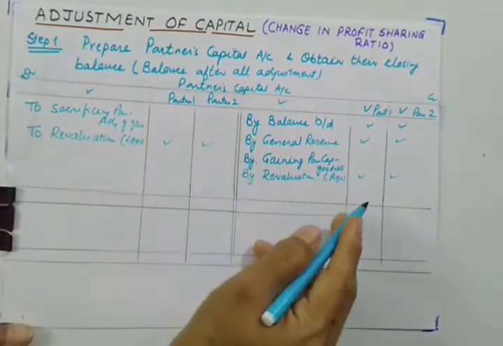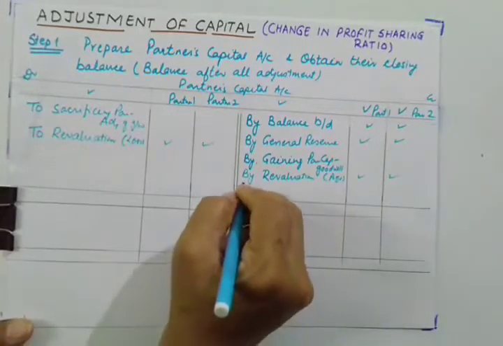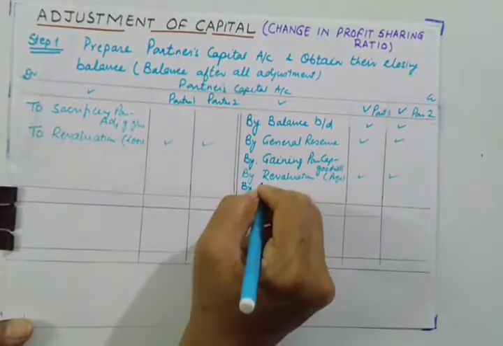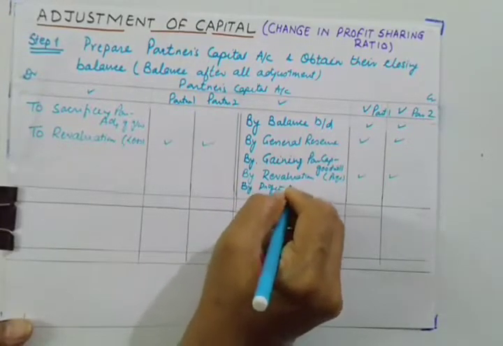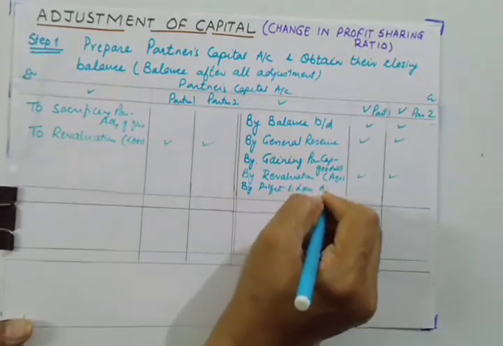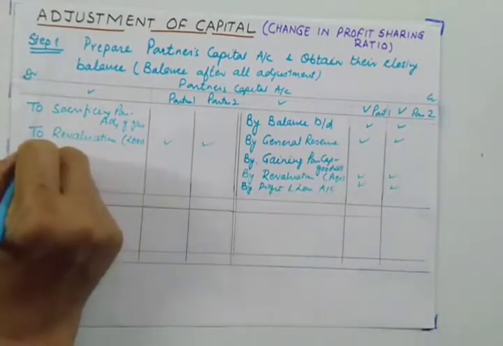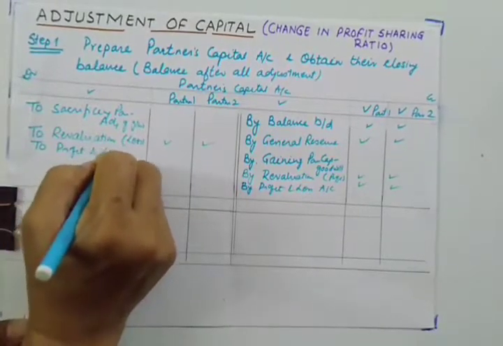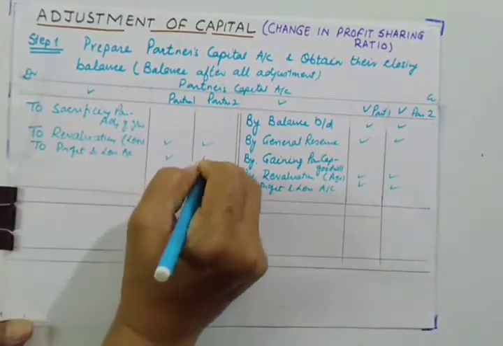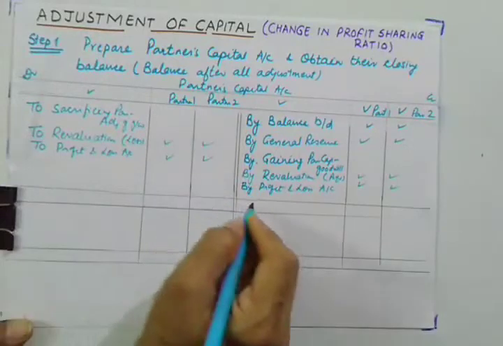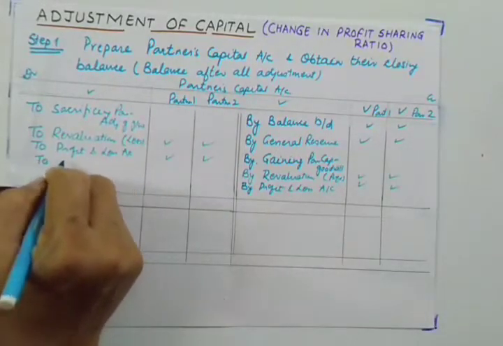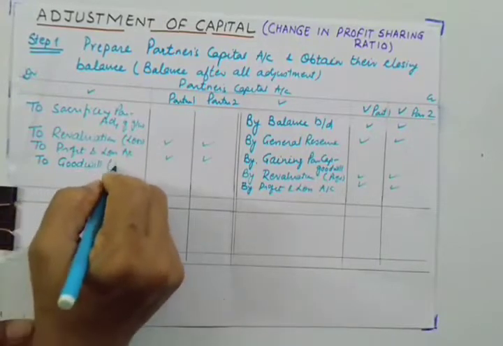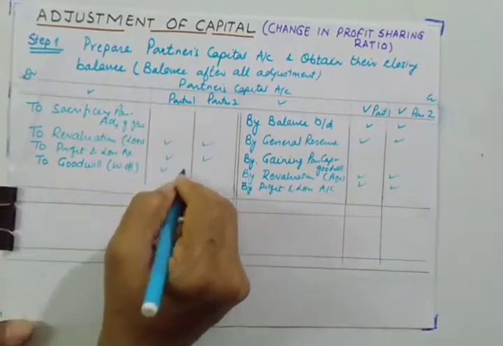So these adjustments are to be done, and moreover if there is a credit balance of profit and loss account, it will be written here as by profit and loss account, distributed in the old ratio. If there is a debit balance of profit and loss, we'll distribute it on the debit side. And likewise if old goodwill exists, to goodwill, it will be written off on the debit side.